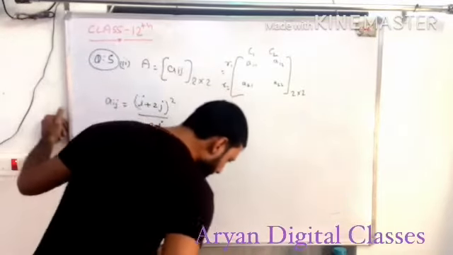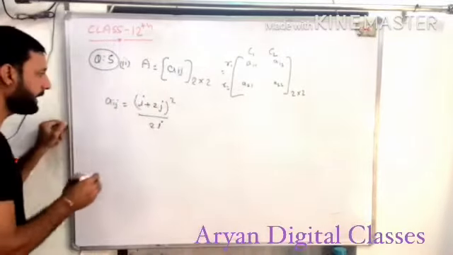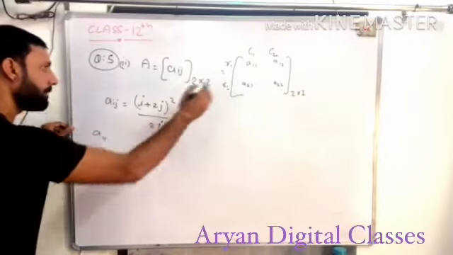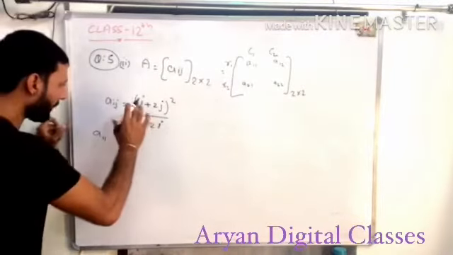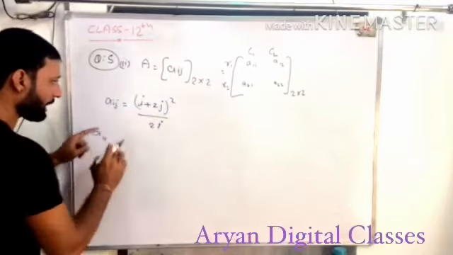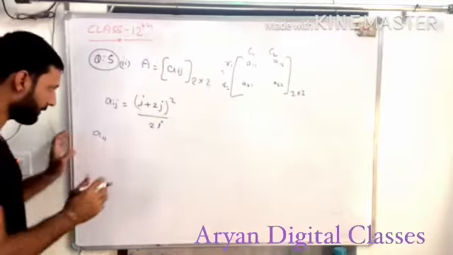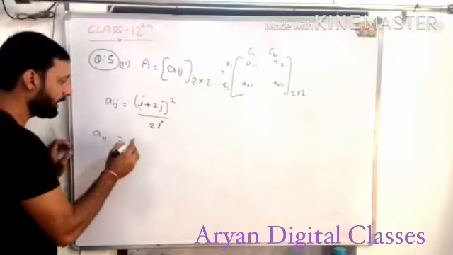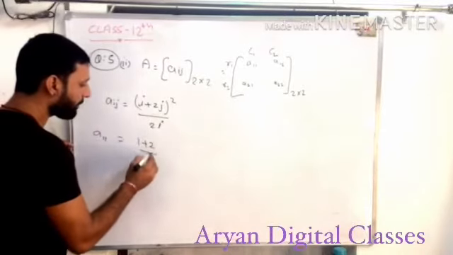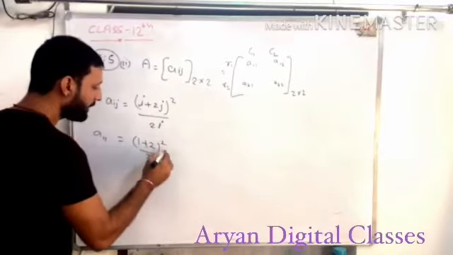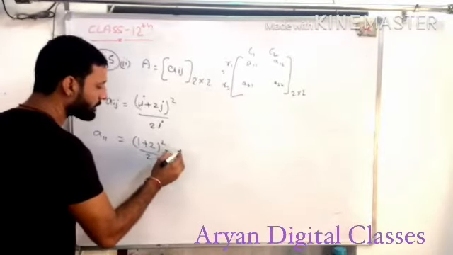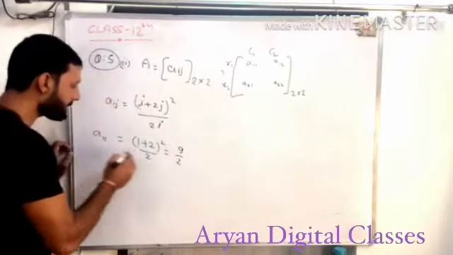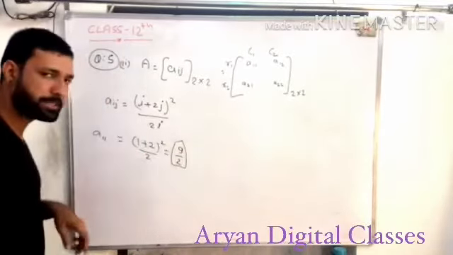Is it clear? The method for A11 is also the same, you only have to change this formula. A11: i is equal to 1 and j is also 1. 1 plus 2, whole square, upon 2. It means 3 whole square, 9 upon 2. This is A11. Is it clear?